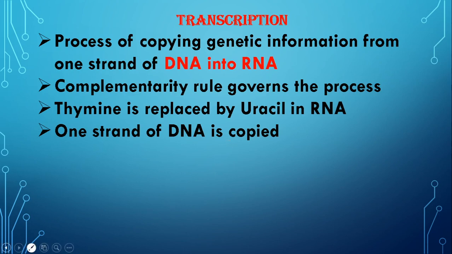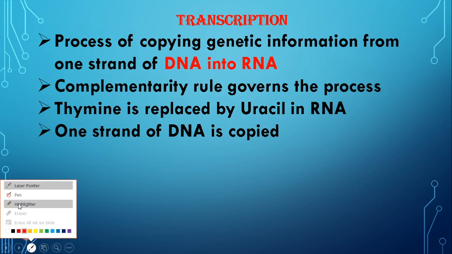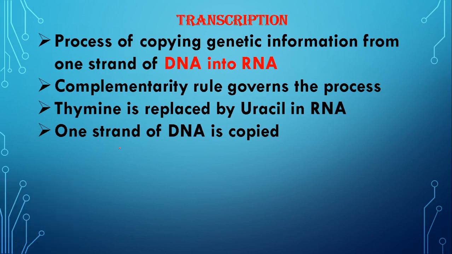Okay, I'll show with the help of some drawing. Let us say this is the DNA which has the bases A, T and G, C with the help of hydrogen bonds. I'm just showing two pairs here. Now let us imagine the case, which never happens actually, imagining that both the strands are being copied.